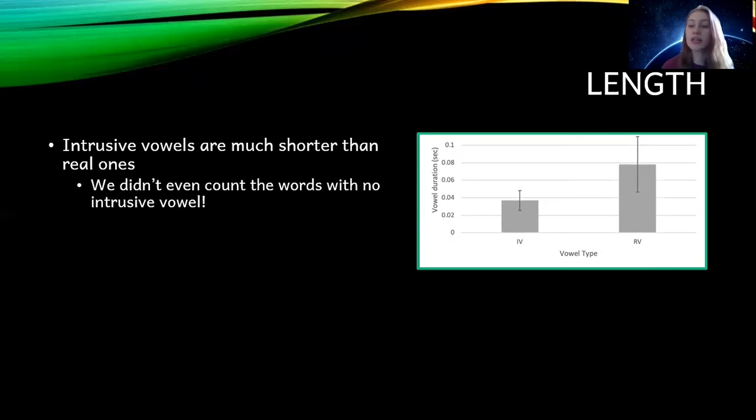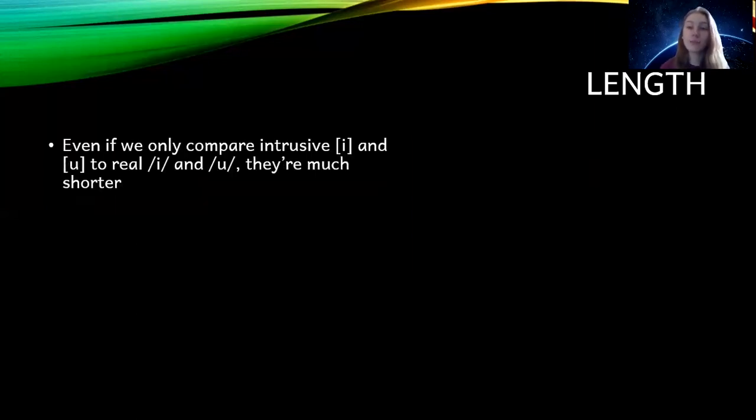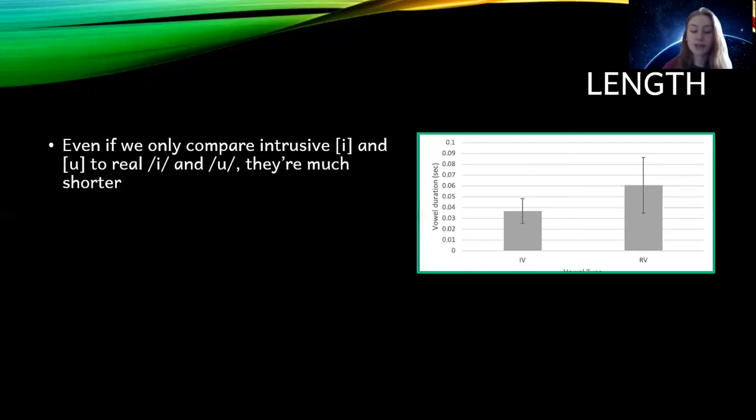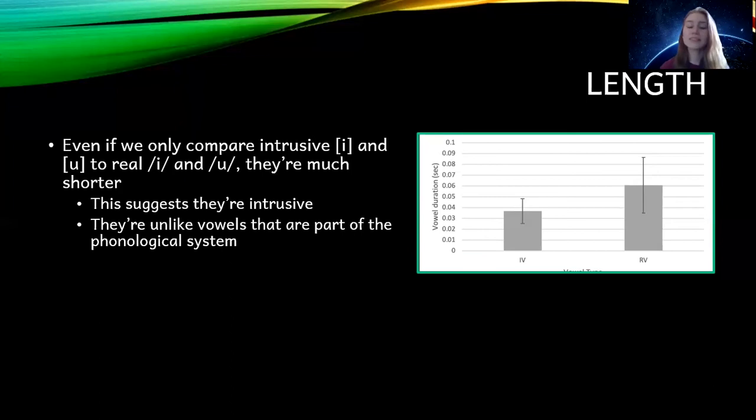So this is just looking at the words where the vowel was produced, and it's still almost half as short as a real vowel. And even if we're only comparing intrusive E and U versus real E and U, excluding barred I, we still see that the intrusive vowel is much shorter. And this suggests that these vowels are likely intrusive and that they're unlike vowels that are part of the phonological system. And there does seem to be a general consensus that epenthetic and intrusive vowels are shorter in duration when compared to other vowels. For example, Hall 2011 finds this in Lebanese Arabic.